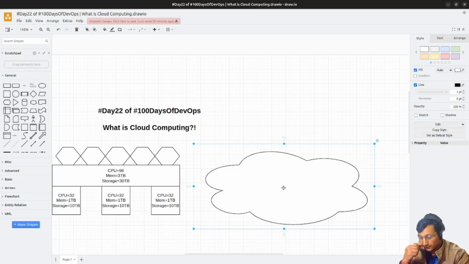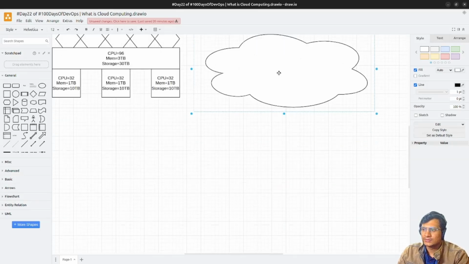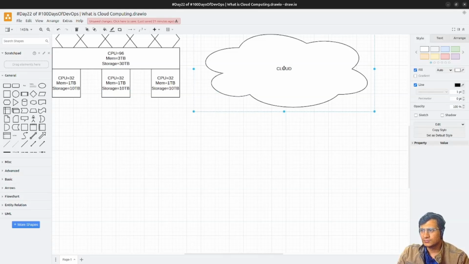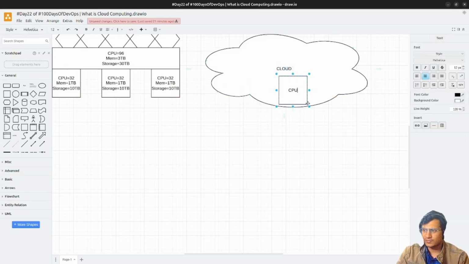So in this cloud, we'll have CPUs available. And here just understand, virtualization is the foundation of cloud computing. Why so?